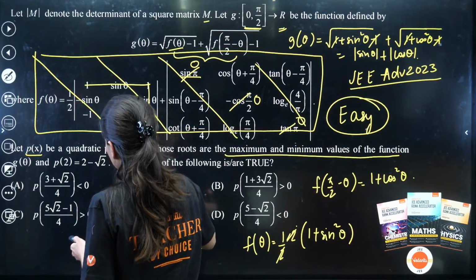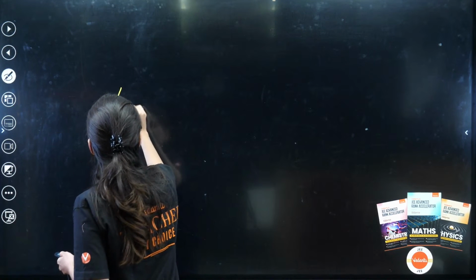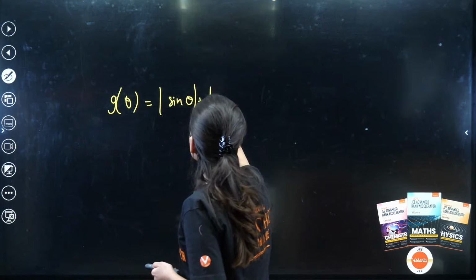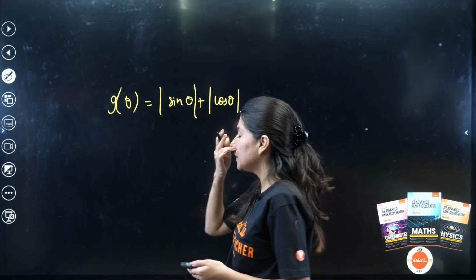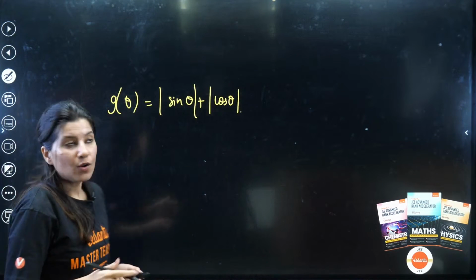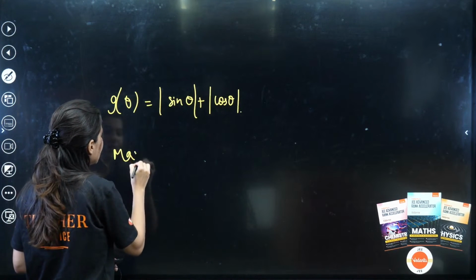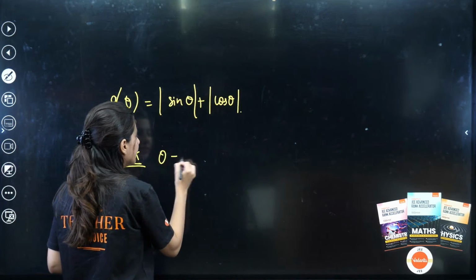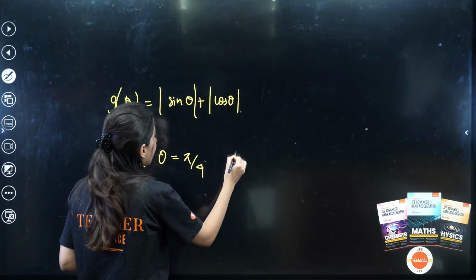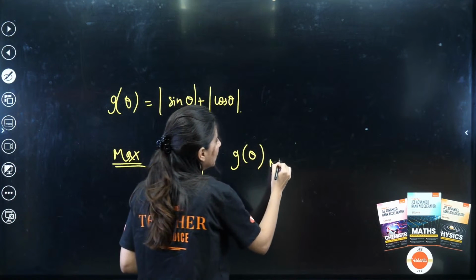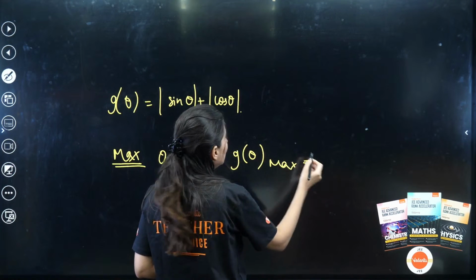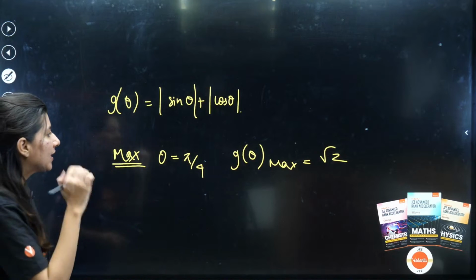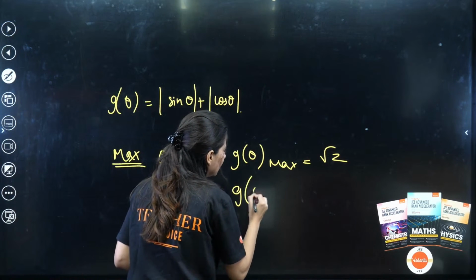Okay. So g of theta is clearly mod of sine theta plus mod of cos theta. Please do not forget the modulus, otherwise you will do it absolutely incorrectly. The maximum value of this will happen when theta is equal to pi by 4. So the max value of g of theta will give you root 2: 1 by root 2 plus 1 by root 2, 2 by root 2, that is root 2. Now g of theta min.